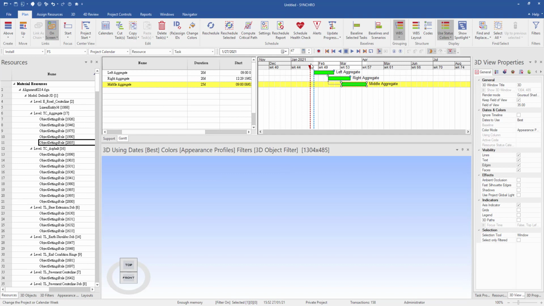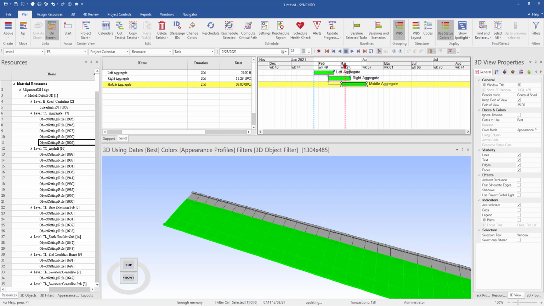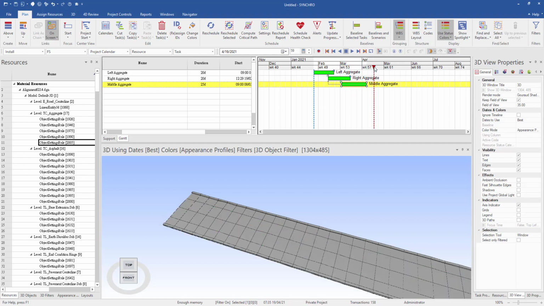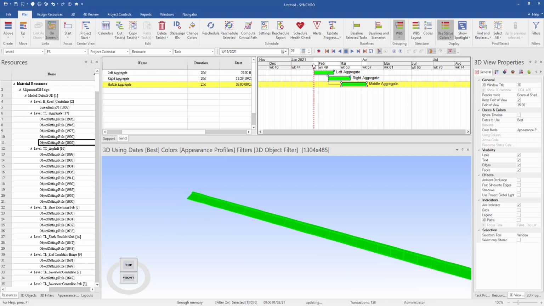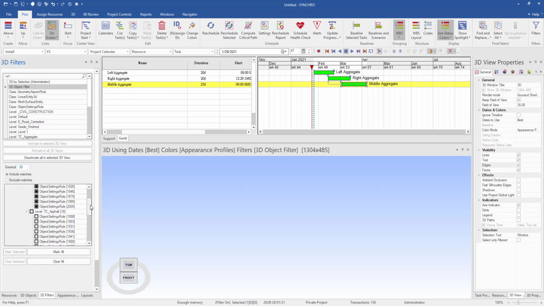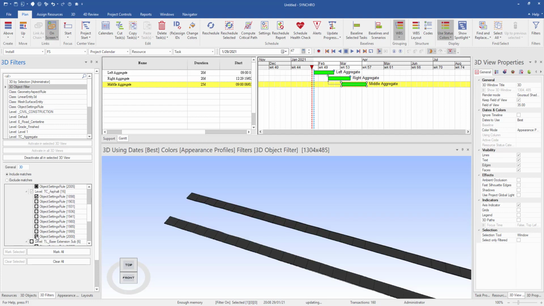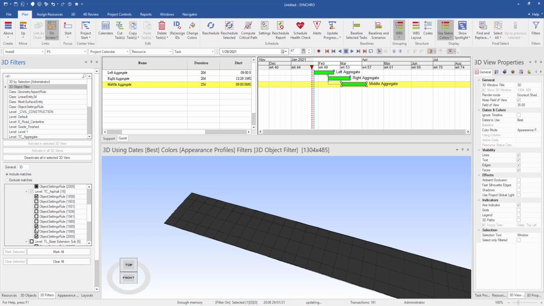Okay. So when I change the focus time, it constructs the left-hand side first, then the right-hand side, and the middle one. Okay, something like this. Then next I go to 3D filter, and I enable the display of aspect on left, right, and the middle one.